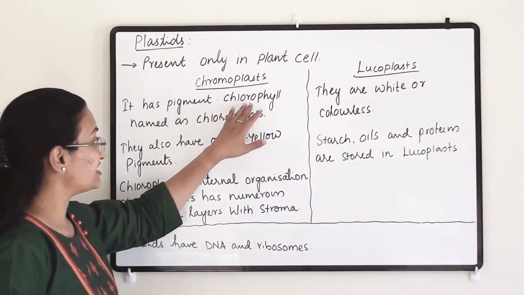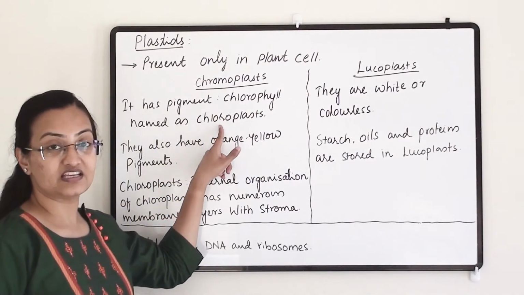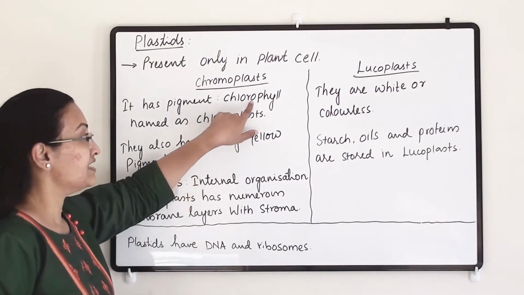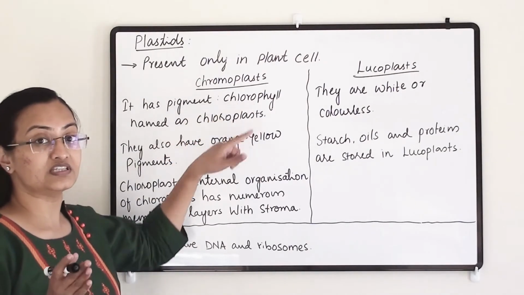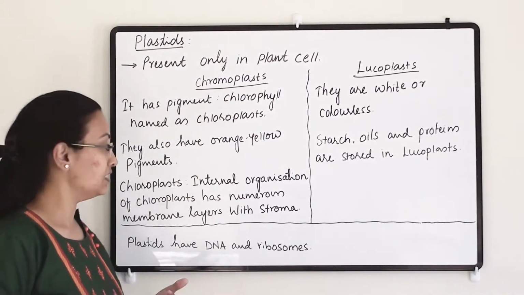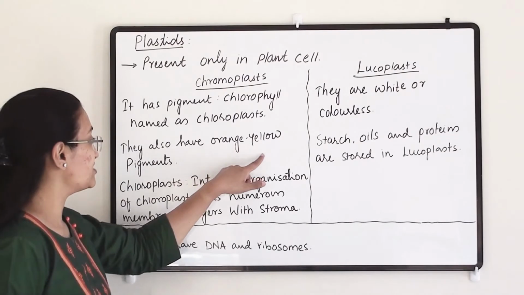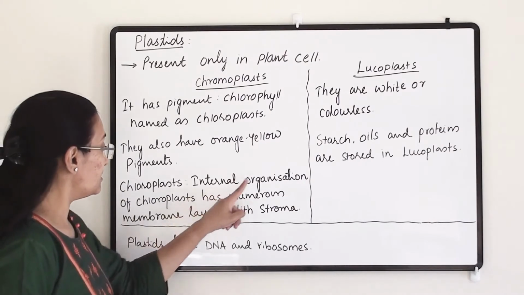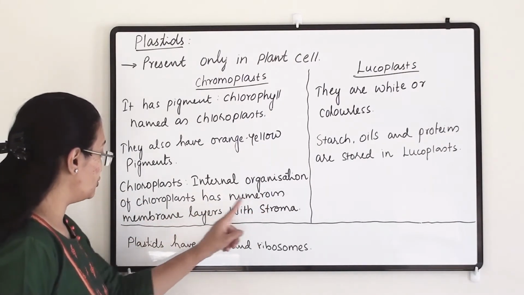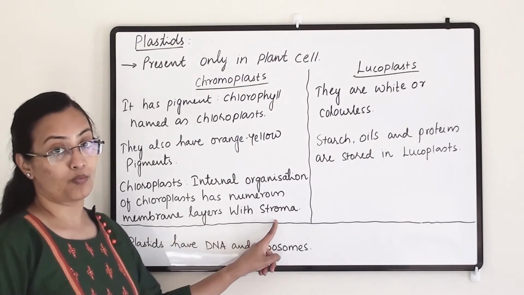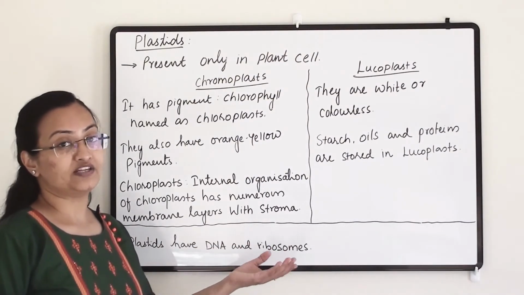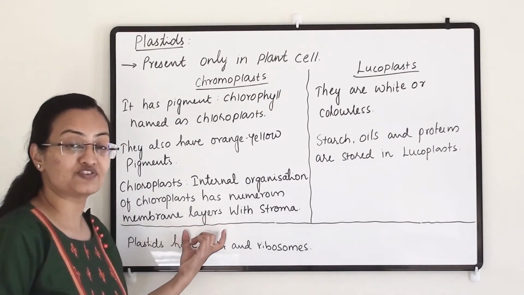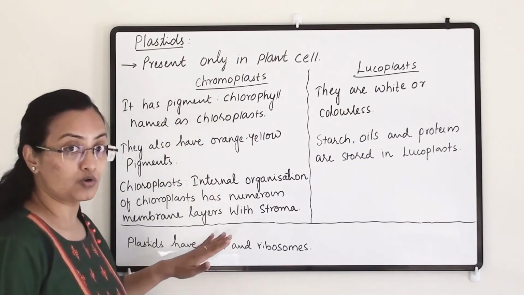A chromoplast has a pigment, chlorophyll, and that is named chloroplast. So chlorophyll is important for the photosynthesis process in the plant. They also have orange and yellow color pigments. Now regarding chloroplast, the internal organization of chloroplast has numerous membrane layers with stroma. They are similar to the mitochondria. The way the mitochondria structure is, they also have the same structure. So this is about chloroplast.